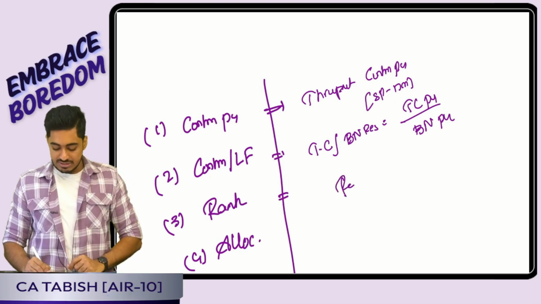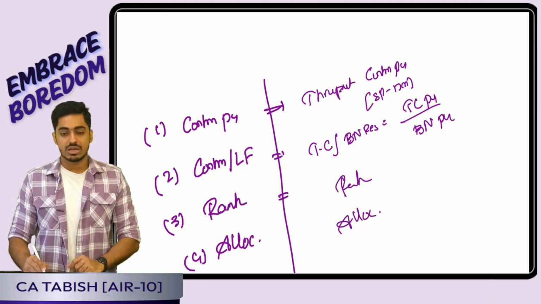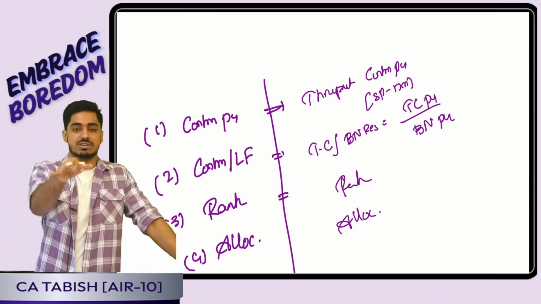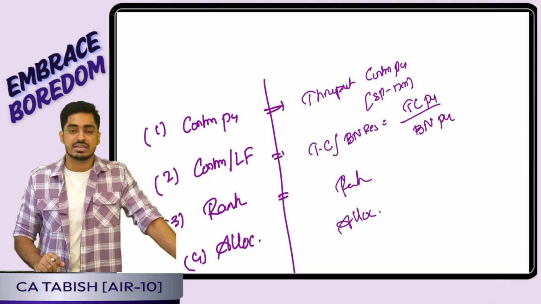Using that, I will give the ranking. Using that, I will allocate the resources. If some minimum demand has to be fulfilled for any product, first I will fulfill that, then I will distribute in the ranking. Yes or no, everyone?